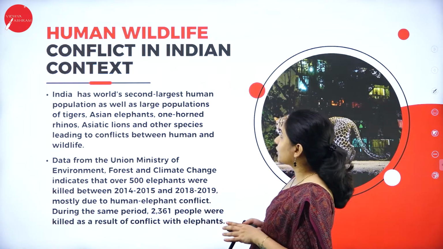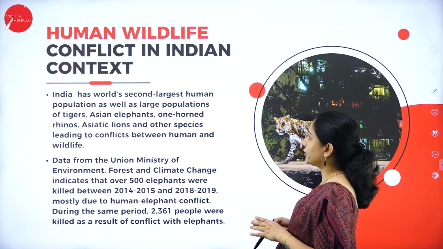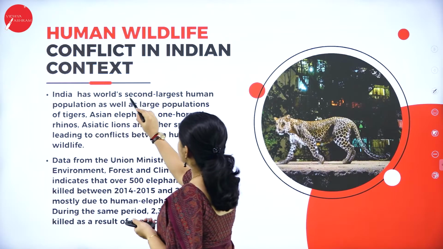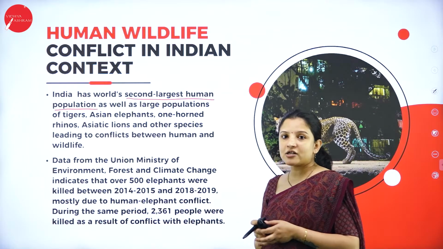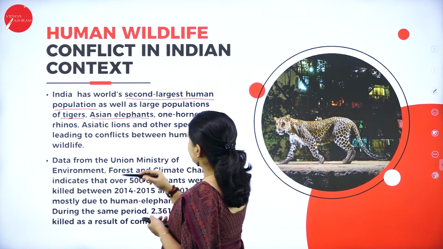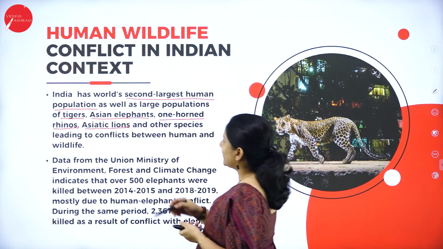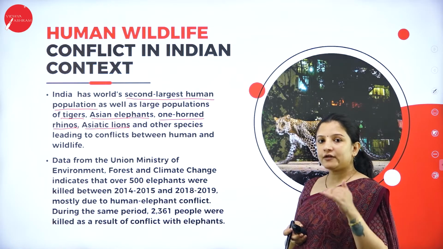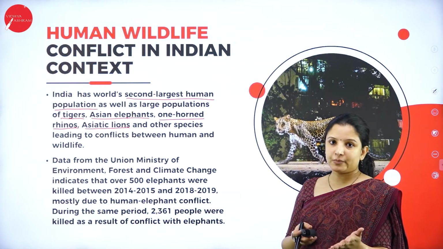So next, let's talk about the human-wildlife conflict in the Indian context. India has the world's second largest human population, as well as large populations of tigers, Asian elephants, the one-horned rhinoceros, the Asiatic lions and other species of animals, which often leads to conflict between these animals and human beings.